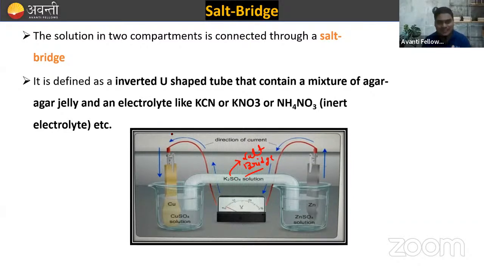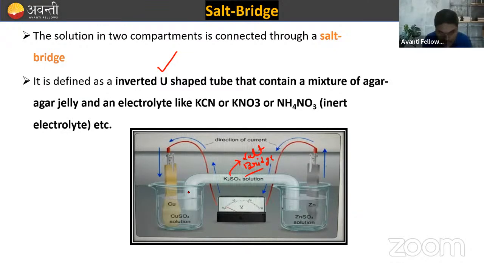So it is defined as an inverted U-shaped tube that contains a mixture of agar-agar jelly and an electrolyte like K2SO4, KCl, KNO3 or ammonium nitrate. They are all inert electrolytes, right? So it is defined as an inverted U-shaped tube that contains a mixture of agar-agar jelly and electrolyte.